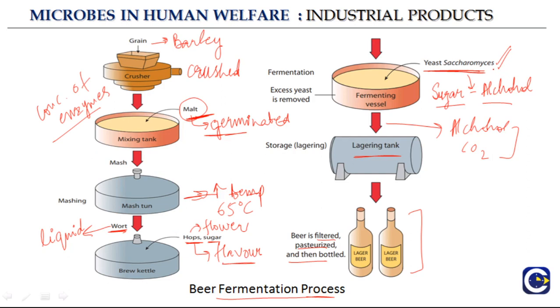And after they add the sugar, they add the yeast, Saccharomyces. So this yeast, which is a microbe, is responsible for conversion of sugar into alcohol, and the end products are alcohol and carbon dioxide, and this is how beer is formed, and then it is filtered, pasteurized, and then bottled. So you see how a yeast Saccharomyces, which is a microbe, is responsible for the formation of beer.